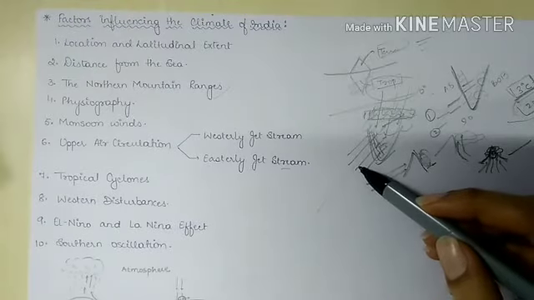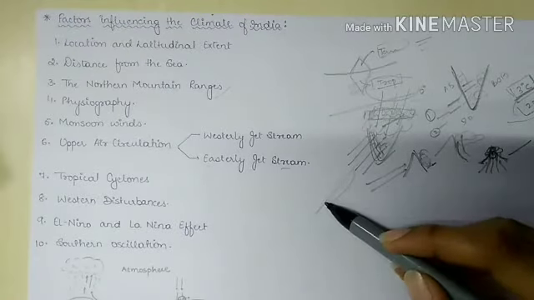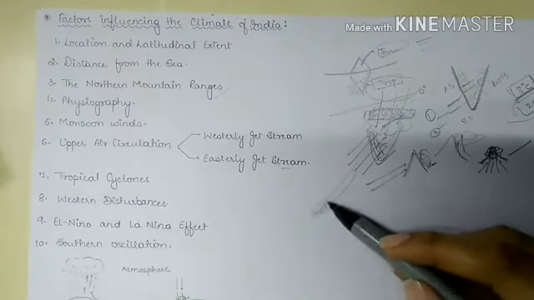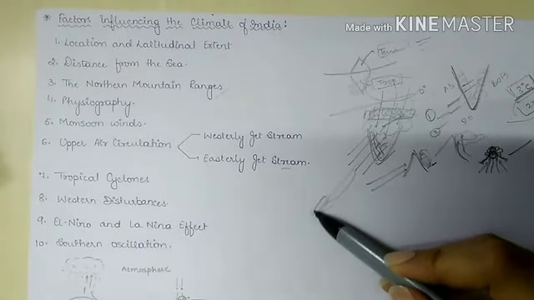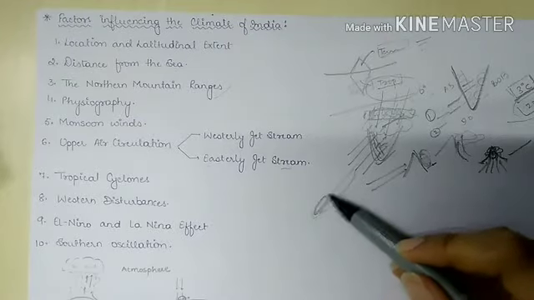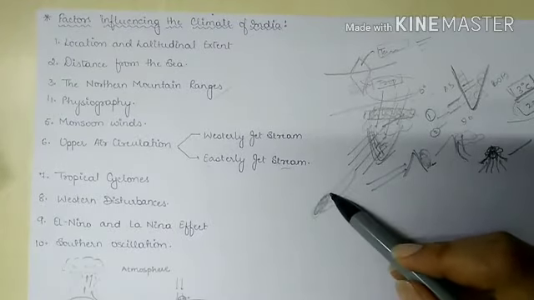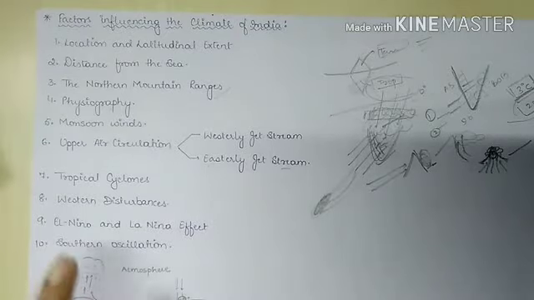Okay, so the eastern coast sometimes receives cyclonic rainfall in winter. We have Tamil Nadu here and Andhra Pradesh, so they receive cyclonic rainfall during winters. That is because of tropical cyclones.